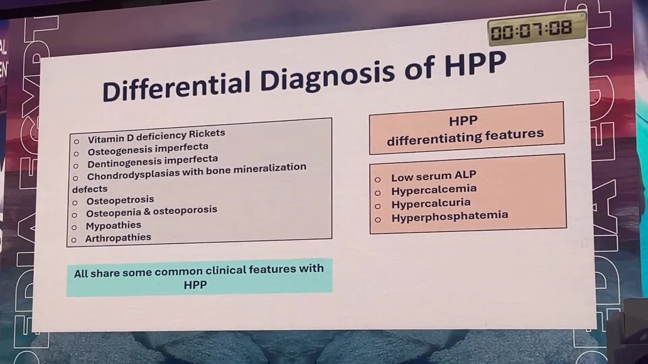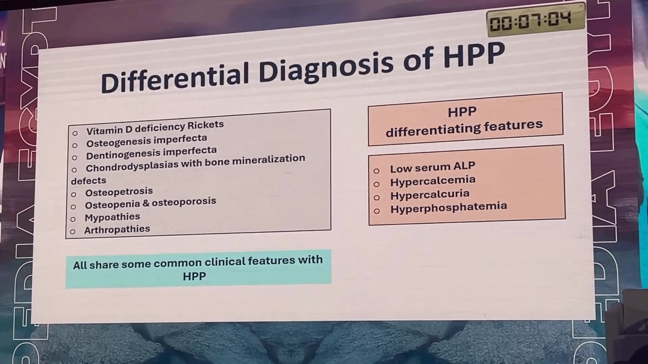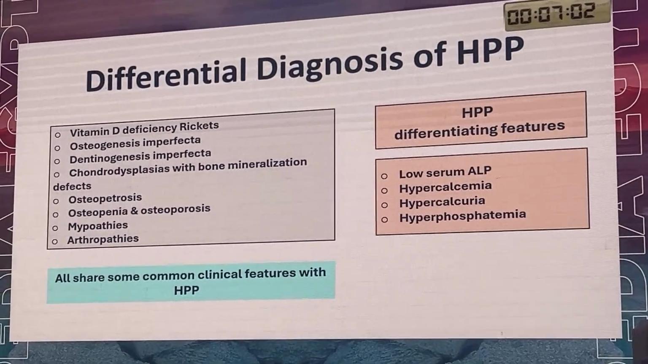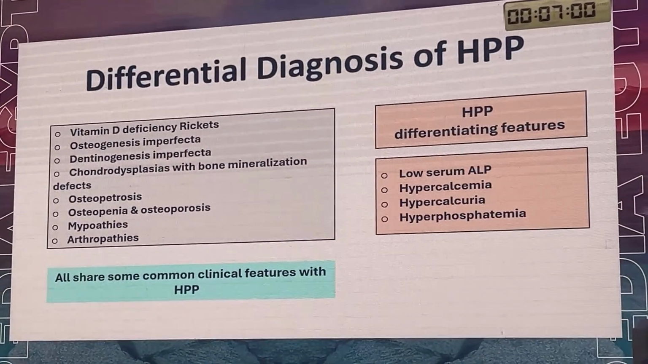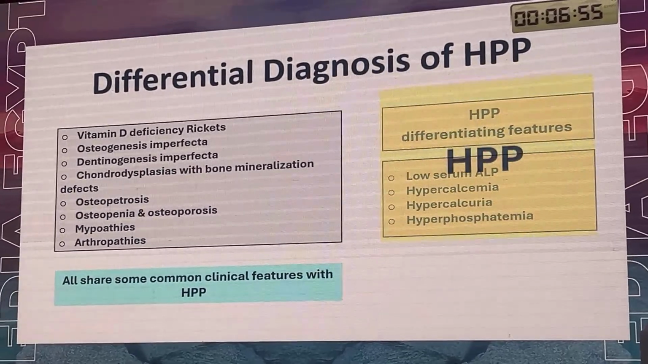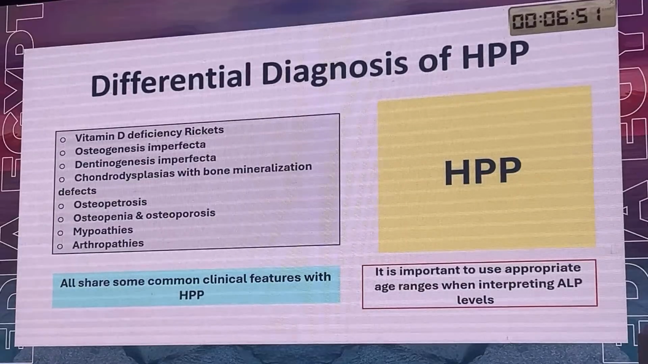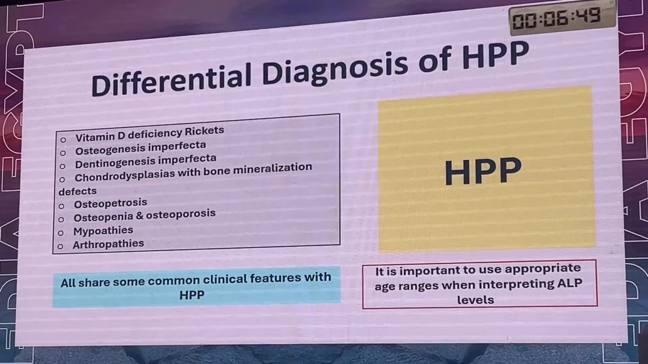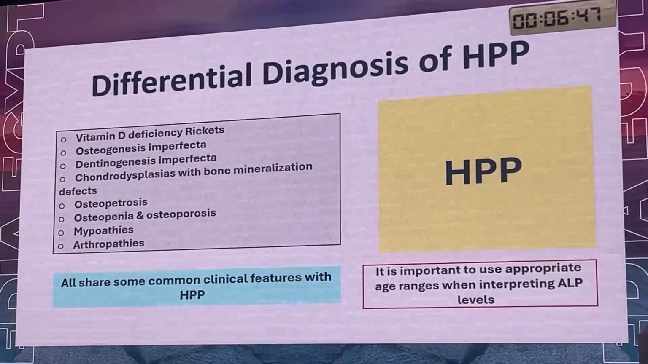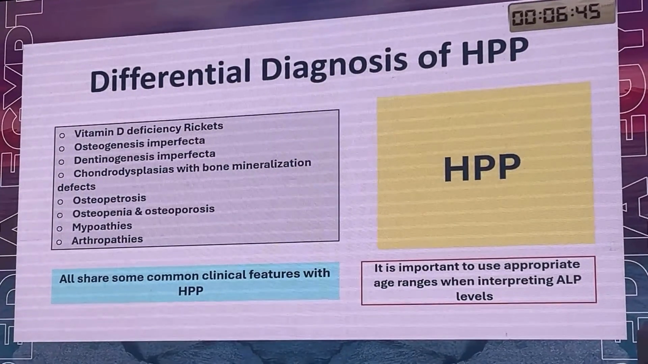Low serum alkaline phosphatase, hypercalcemia, hypercalciuria, and hypophosphatemia. These are very unique for HPP and not the other causes. So always think of HPP. In addition, it's really important to use appropriate age range specific when interpreting alkaline phosphatase levels.